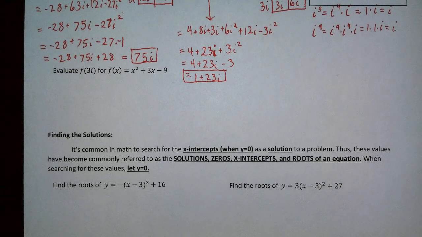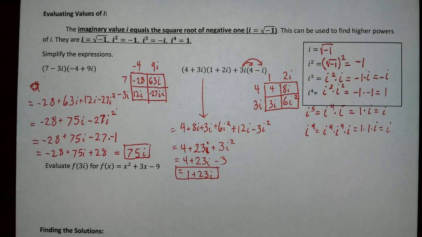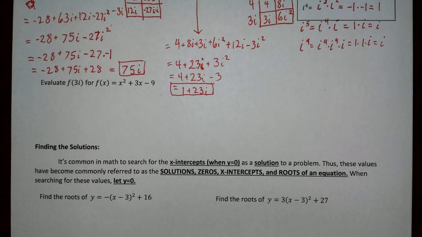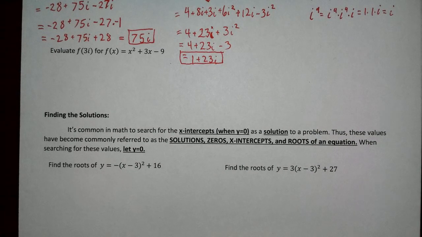Now, on to evaluating imaginary numbers. This is really just taking the things we learned up here and figuring out what's going to happen with it. That's all we're doing with this. So let's go ahead and do that. We are now just going to evaluate f of 3i.